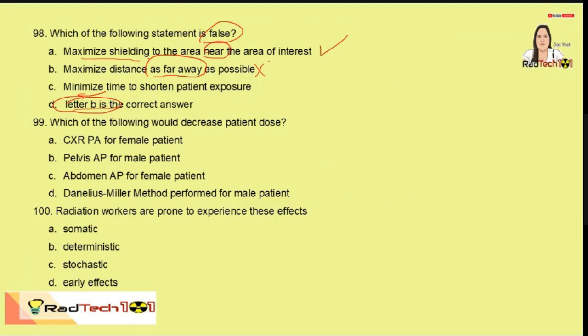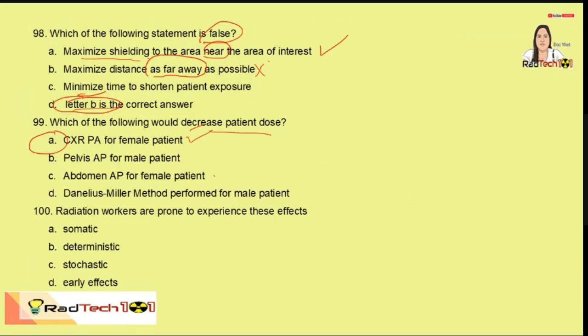Which of the following would decrease patient dose? Chest PA for a female patient, yes, to minimize the dose to the breast. Pelvis AP for a male patient: his gonads will be heavily exposed. The same goes for the gonads of a female. Danelius-Miller method performed for a male patient: his gonads will still be heavily exposed. So letter A can reduce patient dose.